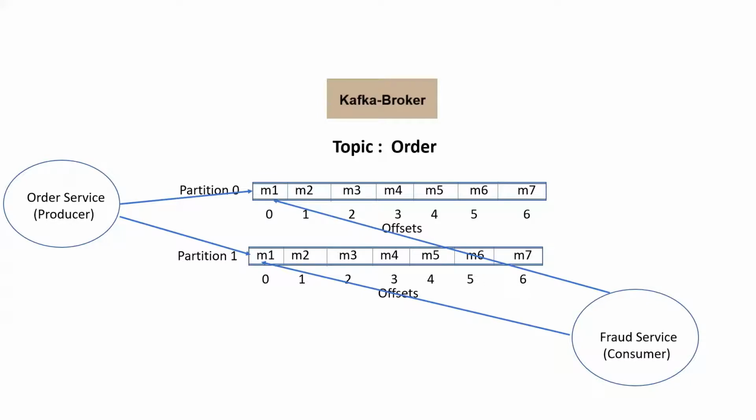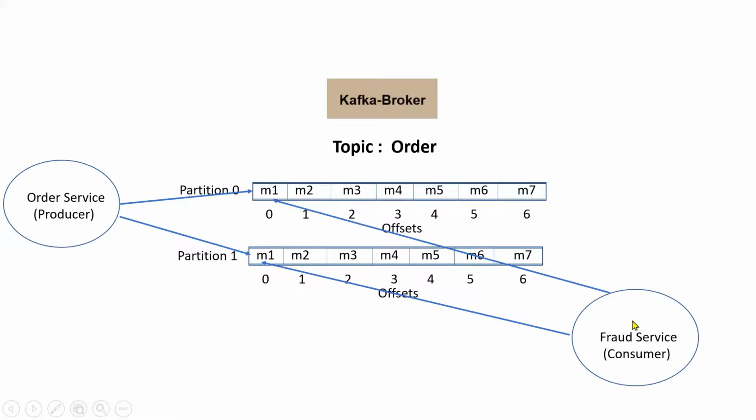So in the Kafka topic, the messages are ordered only within the partition. Whatever messages are there in partition 0, they are ordered. Partition 1, it is ordered, but the entire topic-level messages are not ordered. Just understand, anytime we are looking for some kind of order in the messages, those messages must come into the same partition, right? So Kafka guarantees ordering within the partition. That is what I mentioned. Whenever the producer is sending some messages, the producer can give some key so that the messages with the same key can come to the same partition, right?